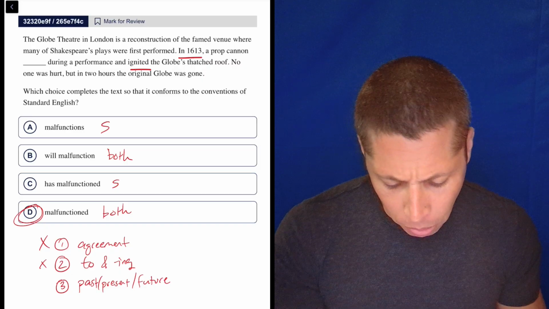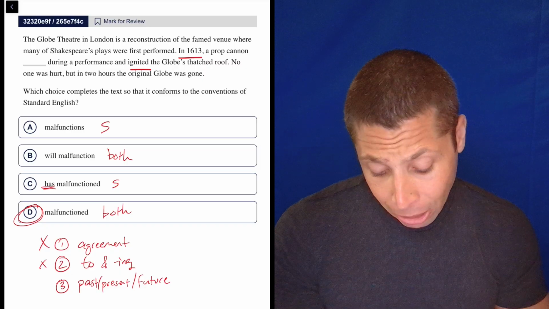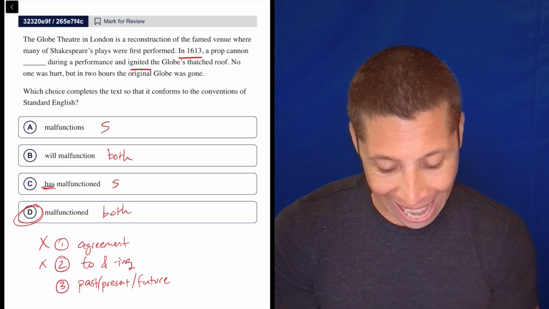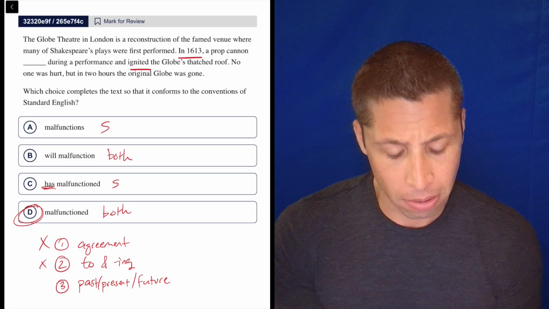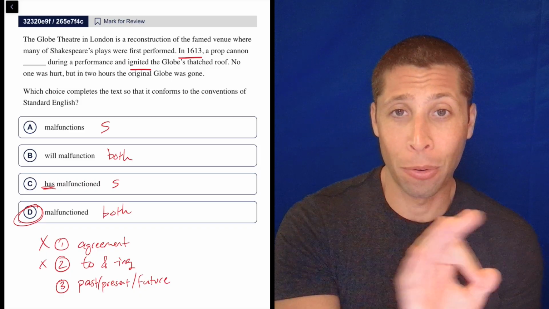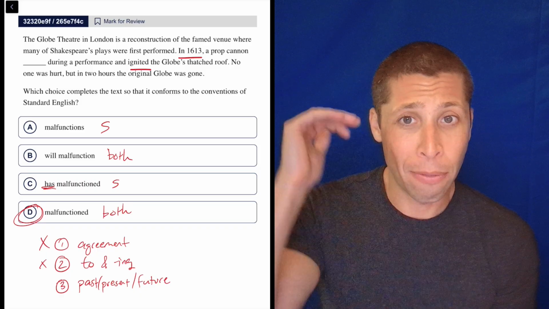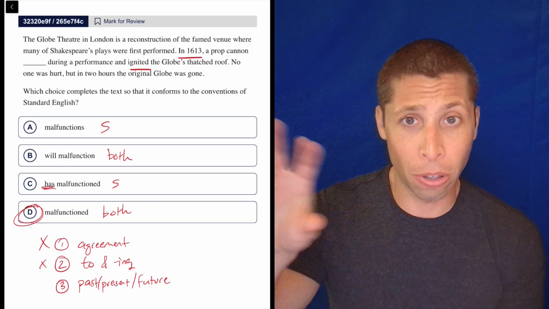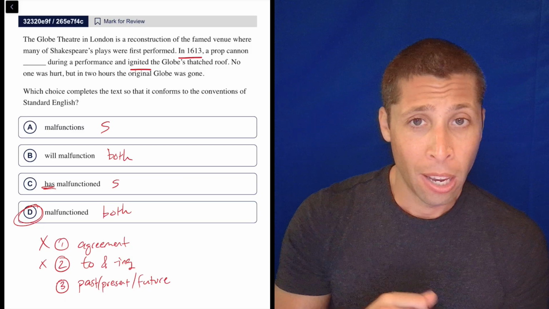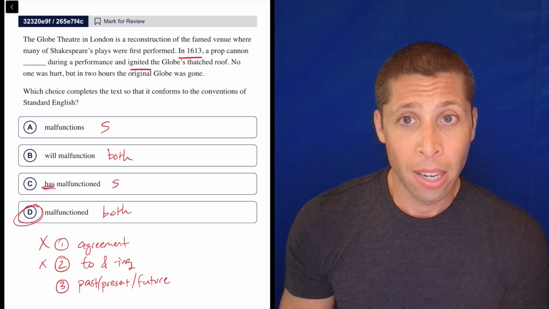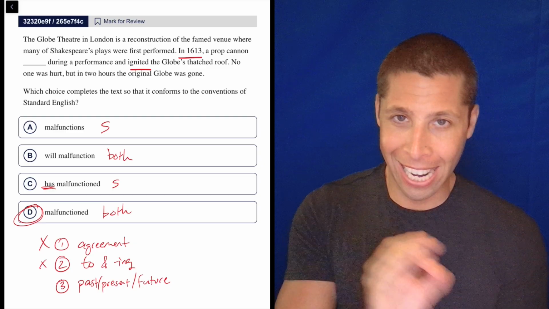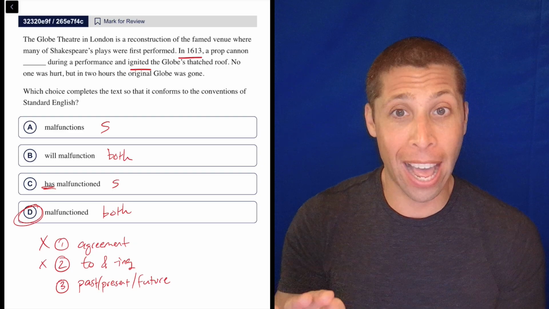Now, some of you might be like, well, why isn't it C? My short answer is it sounds stupid. In 1613, a prop cannon has malfunctioned during a performance. That sounds weird to me. And this is the thing about the past, present, future rule: if you've eliminated the other two, the trickier rules, the agreement and the to and ing, and you're down to past, present, future, your instincts are probably going to be right. You choose the correct tense every time you open your mouth and speak in English. You naturally do it. You're not bad at it.